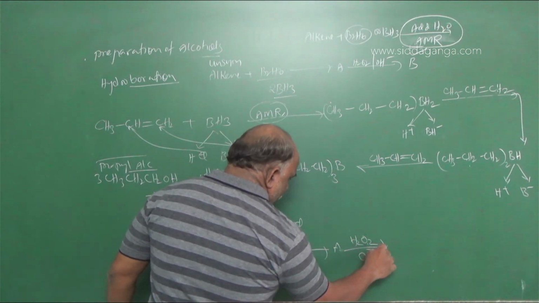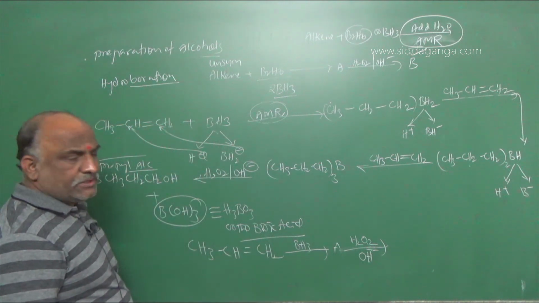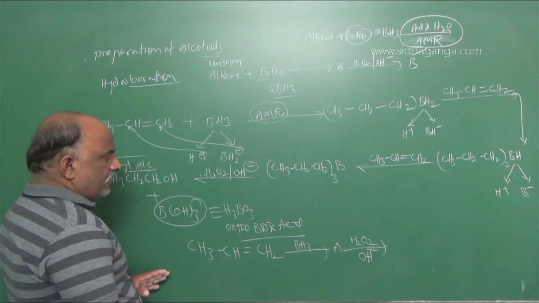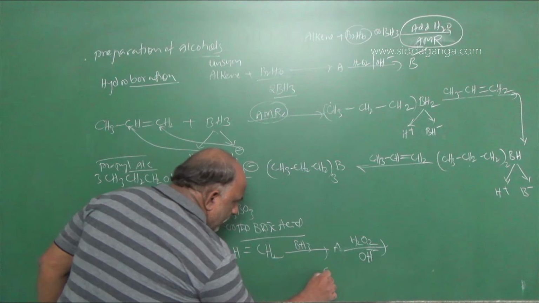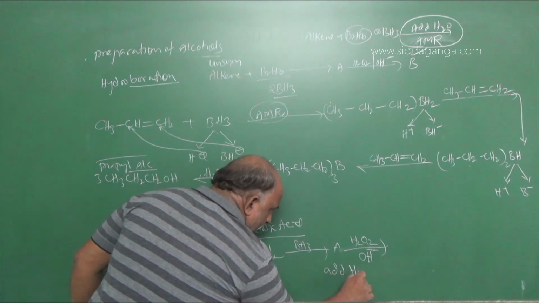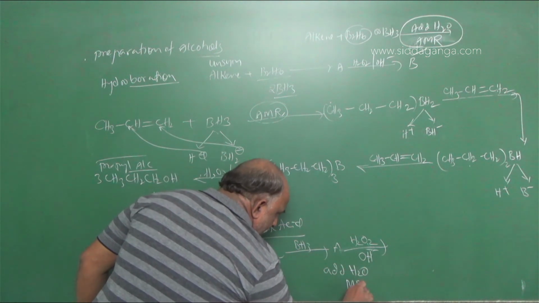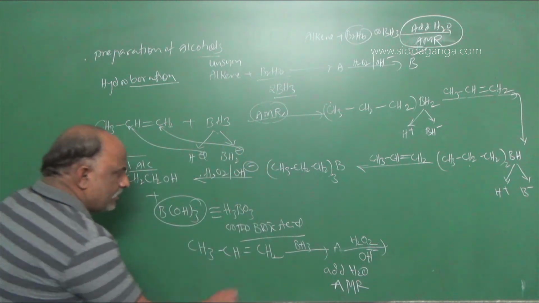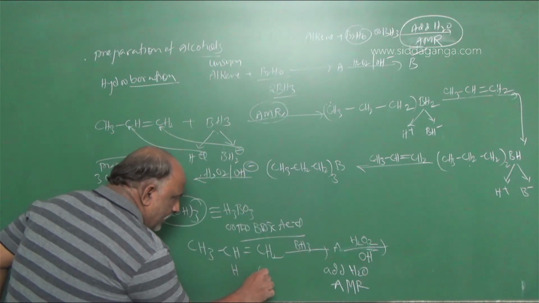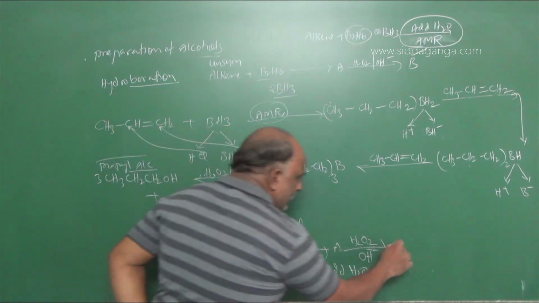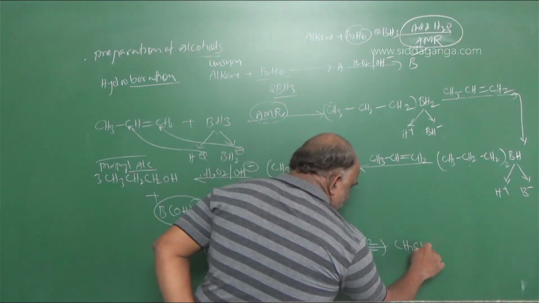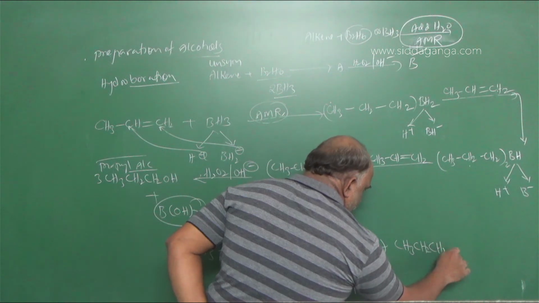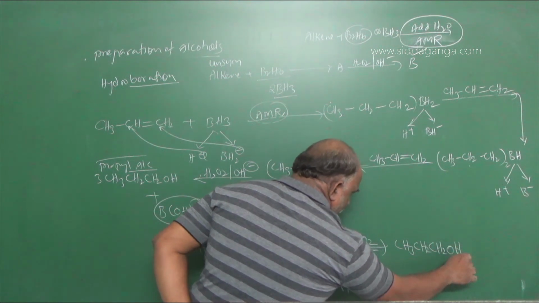Further it is given H2O2 in the presence of OH minus, which means add water according to anti-Markovnikov rule: add H, add OH. So the answer is CH3, CH2, CH2, OH.